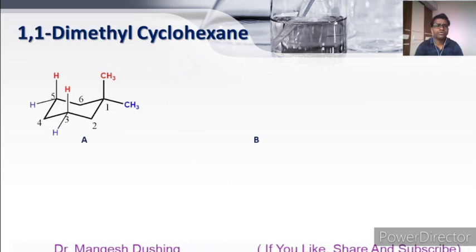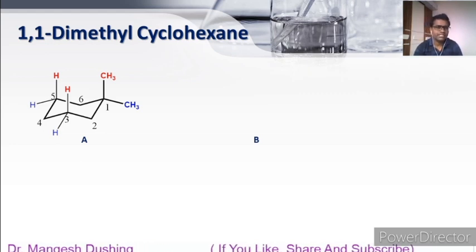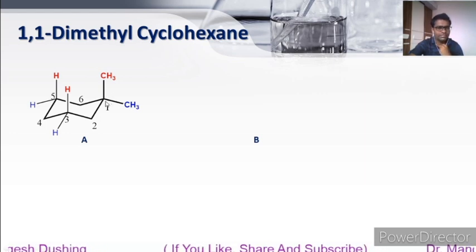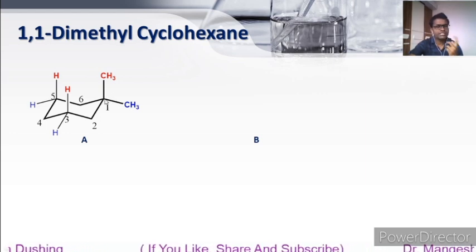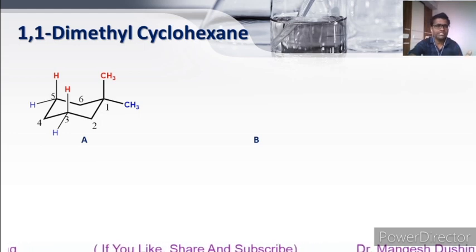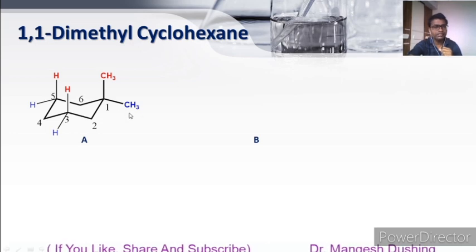Now we will start with 1,1-dimethyl cyclohexane. 1,1-dimethyl cyclohexane means both hydrogens from the same carbon are replaced by two methyl groups. So obviously one methyl will get the axial position while the second methyl will get the equatorial position.